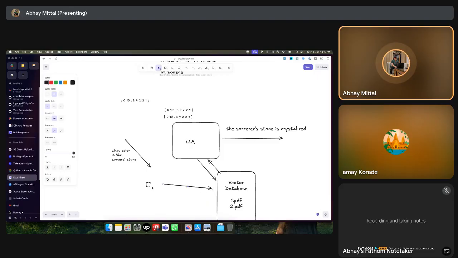There we do something called similarity search, which gives us the vectors that are most similar to the one we sent in the query. We can decide how many vectors we want, and it will give us maybe 5, maybe 10 vectors.